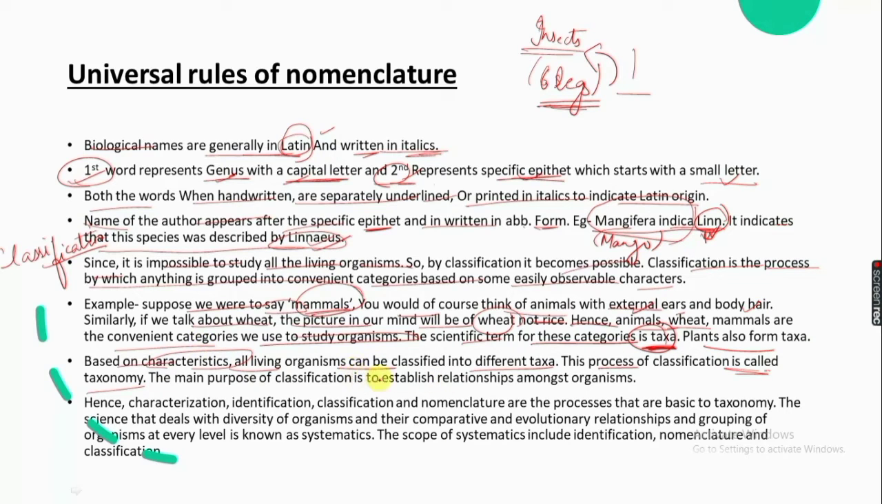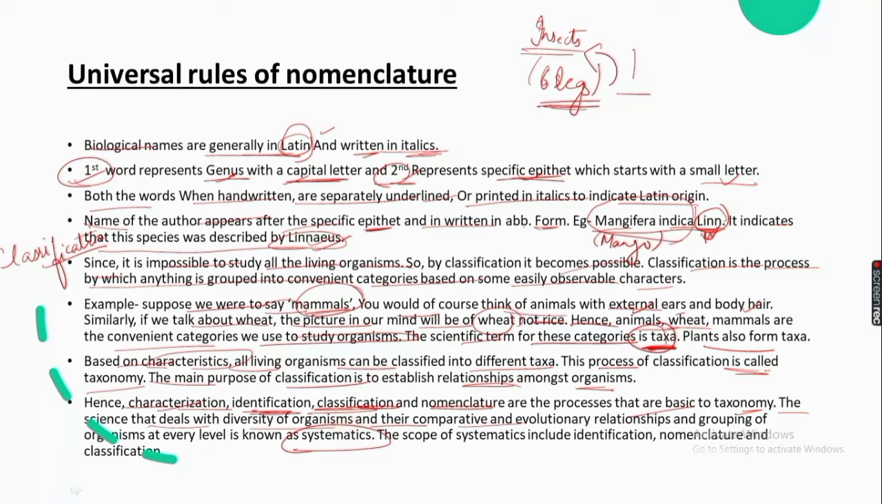Hence, characterization, then identification, then classification. Characterization means to define the characters of a particular organism, then identifying it, then classifying it in the particular group, and then naming. Nomenclature means naming. These are the processes that are basic to taxonomy, the science that deals with the diversity of organisms and comparative evolutionary relationships and grouping of organisms at every level. This is known as systematics. The scope of systematics includes identification, nomenclature, and classification.